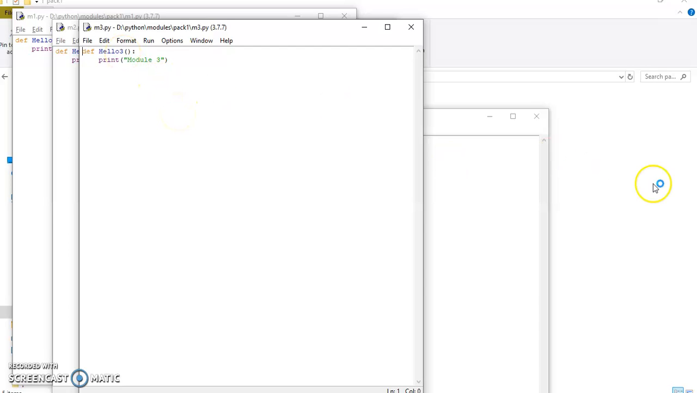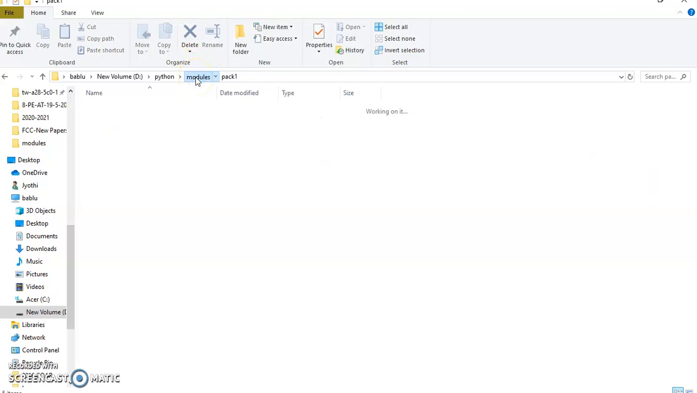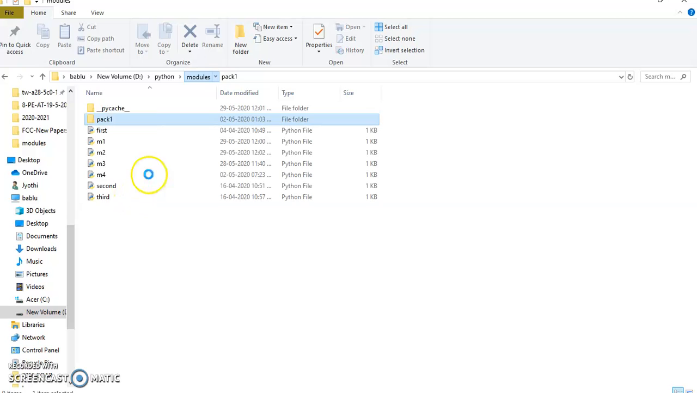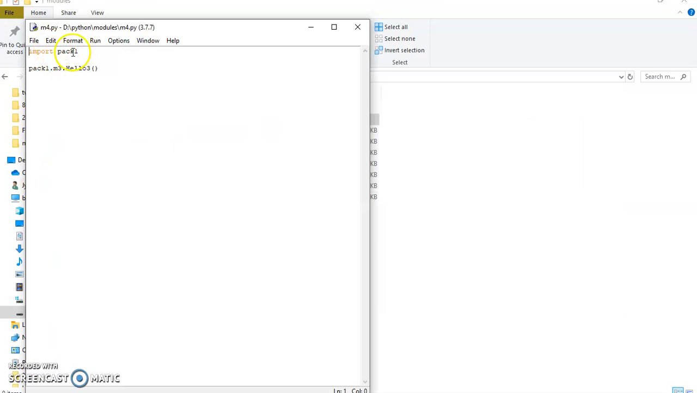Now how to reuse this? To use this, I am creating pack1 in the modules folder. In the modules folder, I have another module called m4 which wants to use it. What is the code of this m4? Simply it is importing a package, and from that package it wants to use m3 and this function hello3.